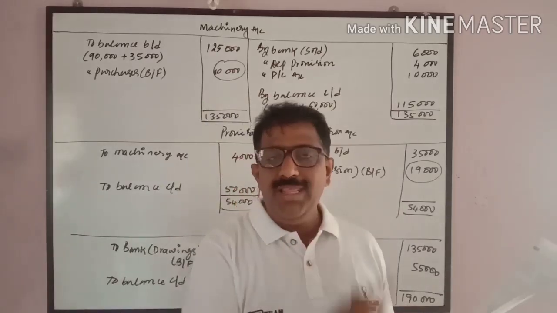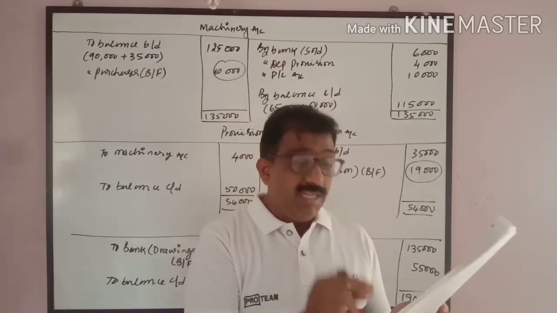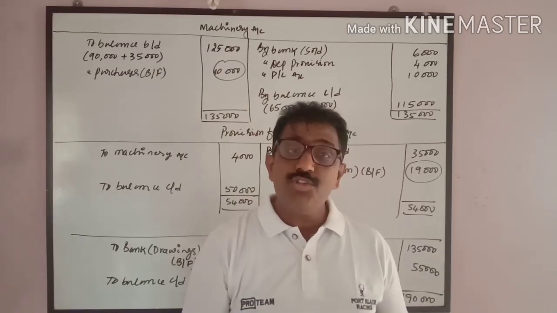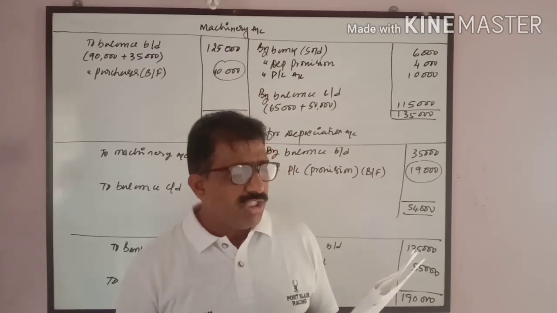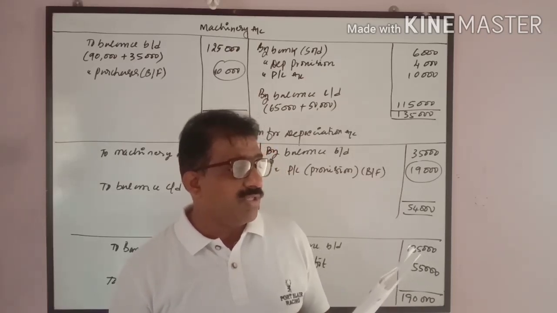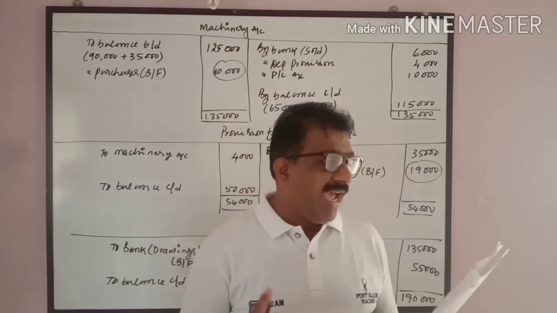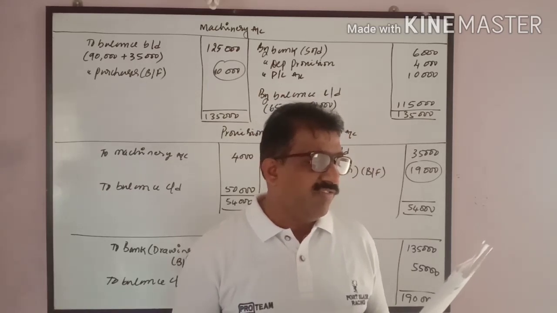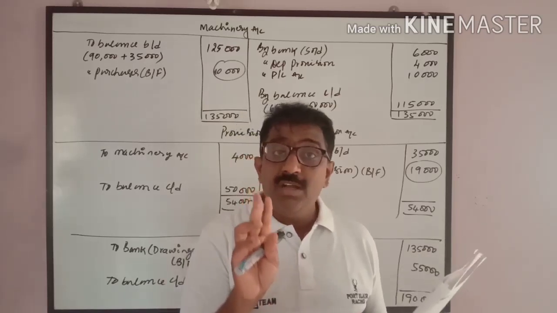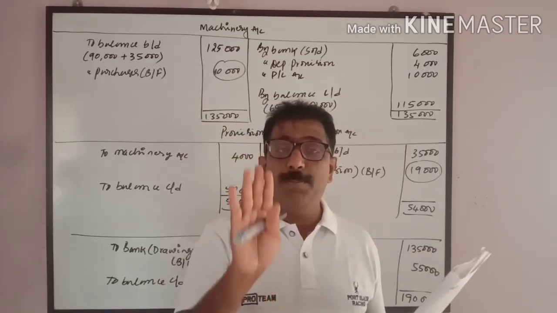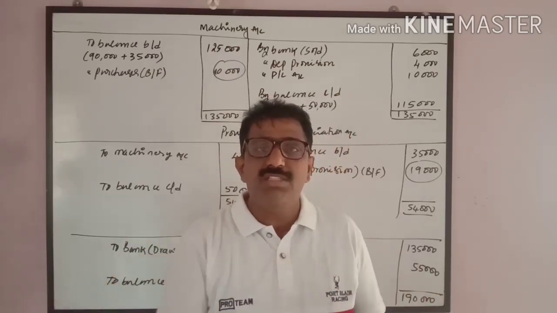While preparing the accounts, we should prepare an account only when certain adjustments are given. With regards to machinery, they have given an adjustment during the year. A machine costing 20,000, accumulated depreciation 4,000, was sold for 6,000. The provision for depreciation against machinery as on 1st January 2017 was 35,000 and on 31st December 2017 50,000. So I will prepare the machinery account. Only when there is an adjustment do you create the account, otherwise it is not necessary.